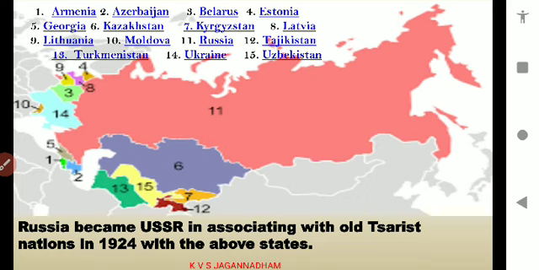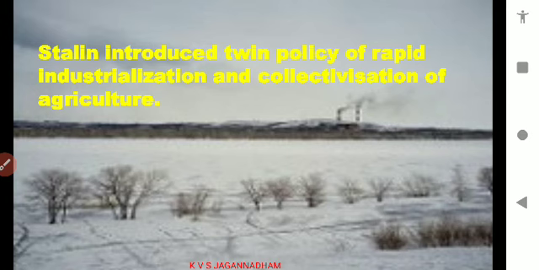All of them again united as the USSR, that means the Union of Soviet Socialist Republics, in 1924 under the leadership of Stalin. Almost all of them are the old Tsarist countries. Stalin introduced a twin policy for the development of Russia. What is meant by twin policy? Two particular decisions or policies taken at a time is called a twin policy.